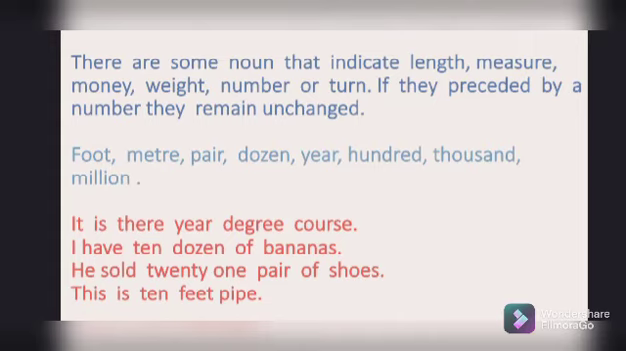The first sentence is, it is 3 year, not years. It is a 3-year degree course. You have to write a pure sentence like this. It is a 3-year degree course. I have 10 dozen, not dozens. I have 10 dozen of bananas. He sold 21 pair, not pairs. He sold 21 pair of shoes. This is a 10 feet pipe. I think you understand it.